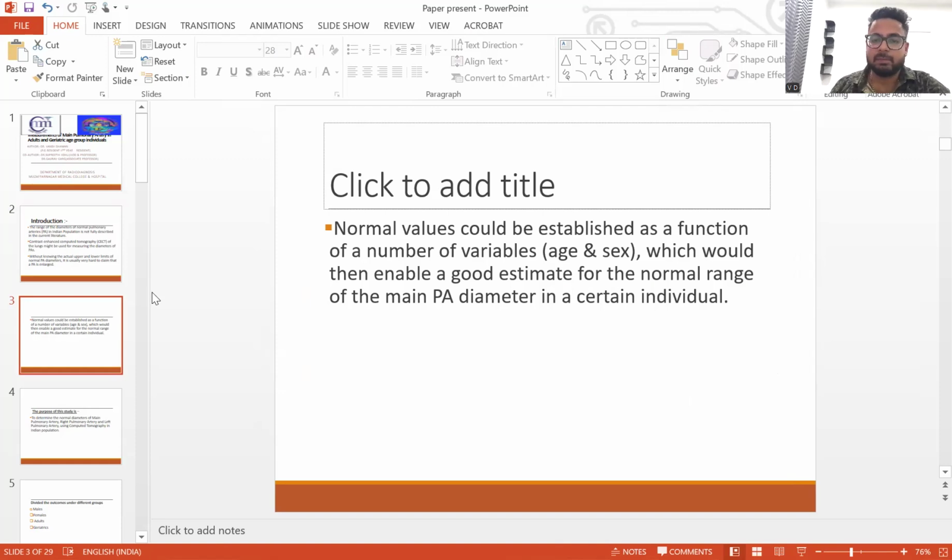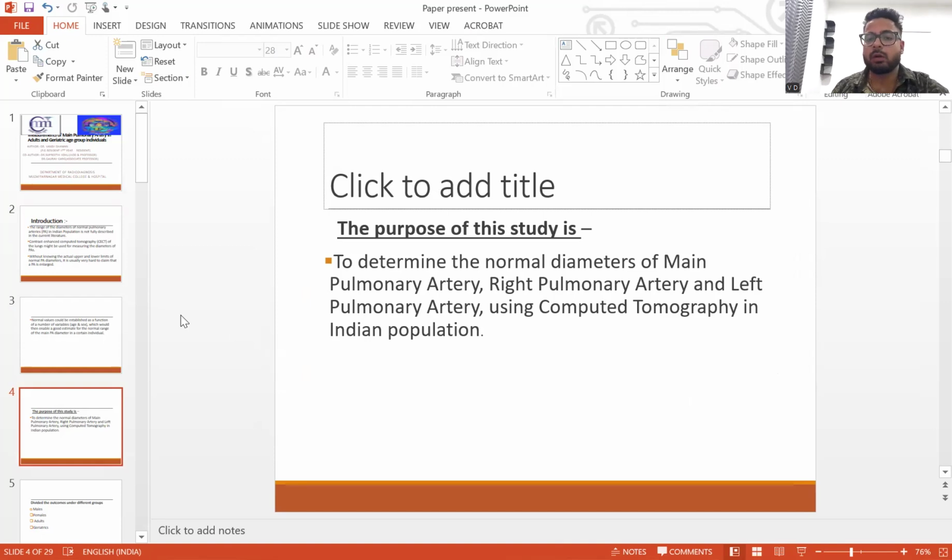Normal values could be established as a function of number of variables. For example, we can take age and sex into account, which would then enable a good estimate for the normal range of main pulmonary artery diameter in certain individuals. To determine the normal diameters of main pulmonary artery, right pulmonary artery, and left pulmonary artery using CT is the main purpose of this study.